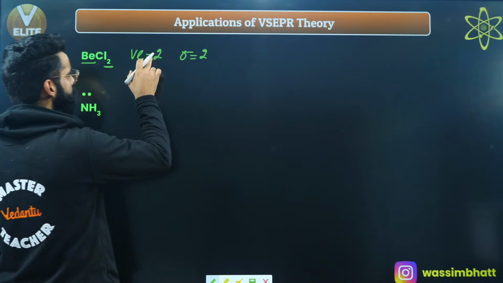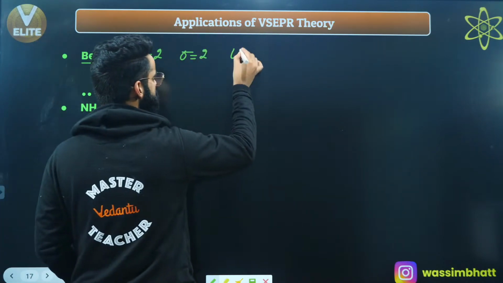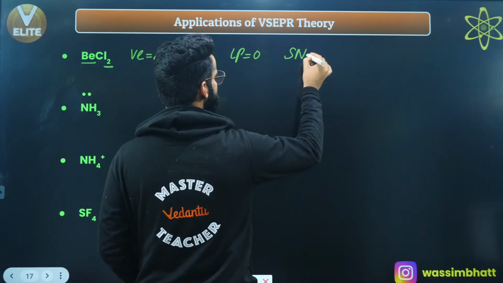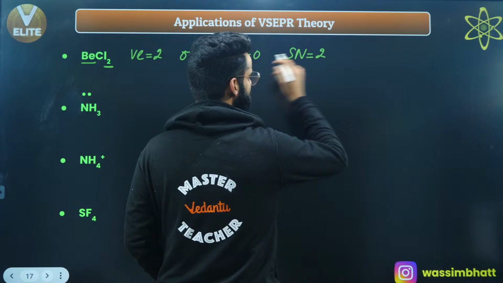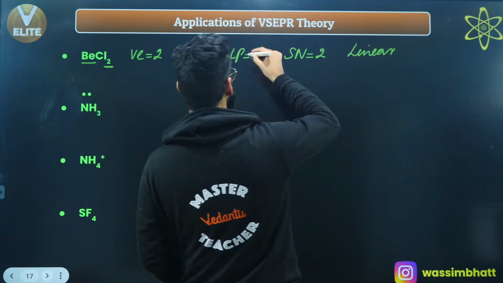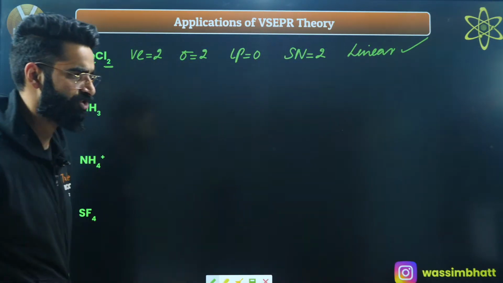So it had 2 valence electrons, and both valence electrons it's using to form 2 sigma bonds, so there is no lone pair on beryllium. If there is no lone pair on beryllium, what about steric number? Steric number is 2, right? What about the geometry? The geometry is going to be linear. Since there is no lone pair on the central atom, whatever is the geometry, that is going to be the shape as well. Shape as well as geometry linear, right?